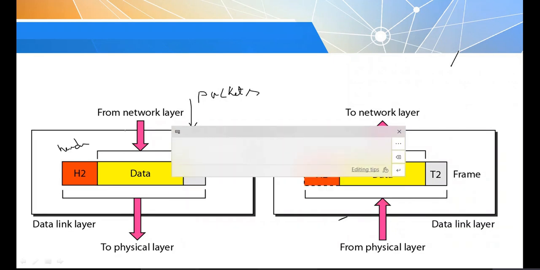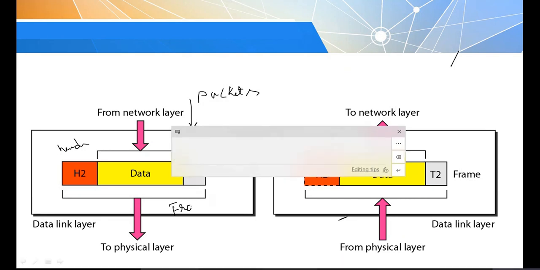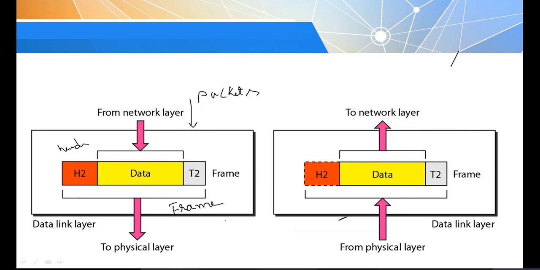Okay, header part and also trailer part, and each of this header part and trailer part has some responsibility to perform a particular action. It will add the header at the front of the data and the trailer part at the other end of the data, and whatever data is generated is in the form of a frame. So this complete information we call a frame.